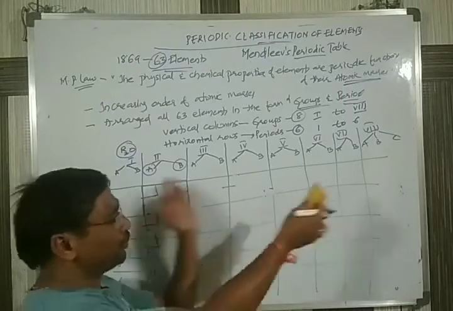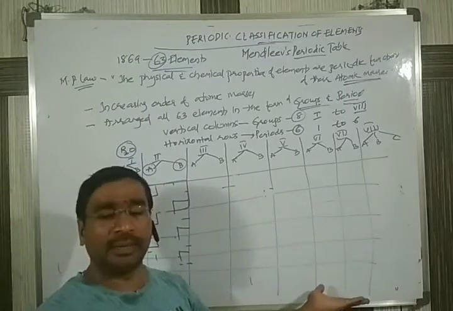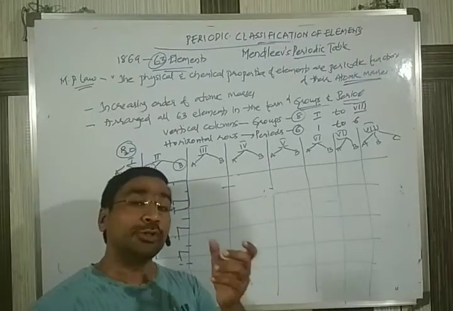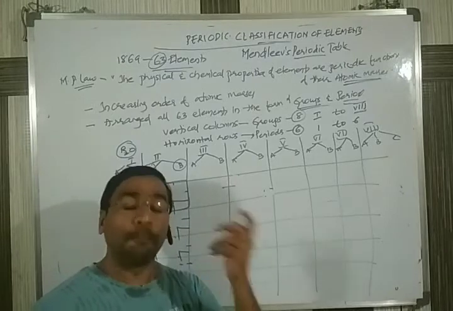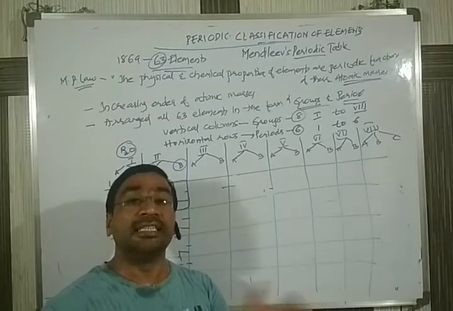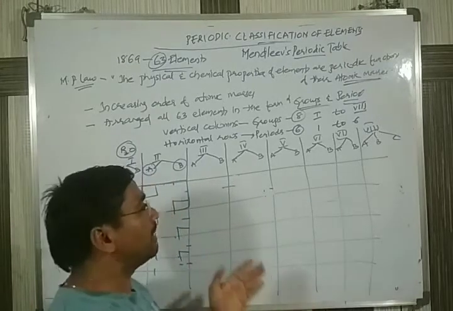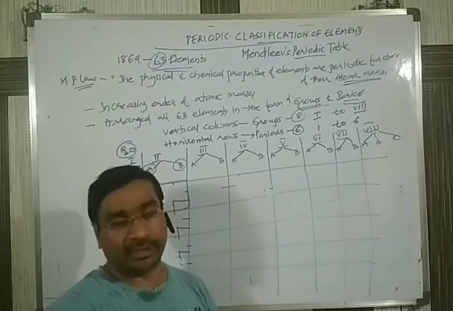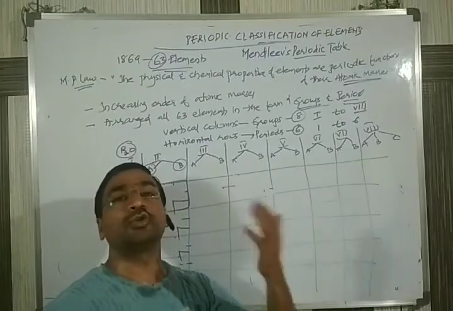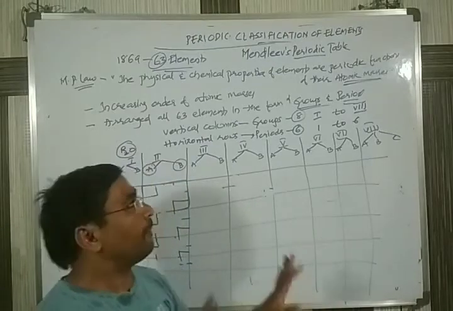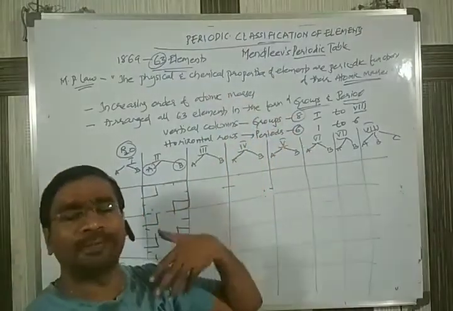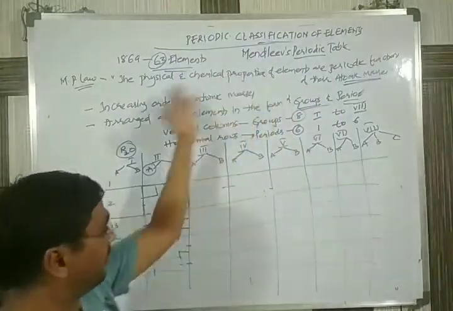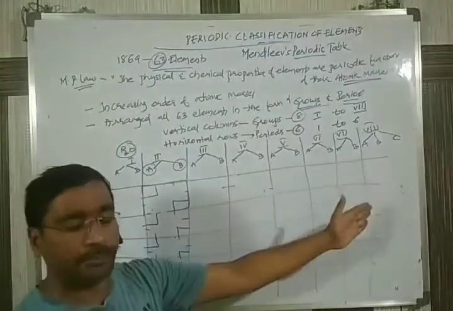If you want to study the elements, their properties and their nature, and the elements are arranged in a systematic way, it will be easy for us to remember and also to learn. That's why each of the scientists adopted their own technique. So Mendeleev arranged them in a tabular way.